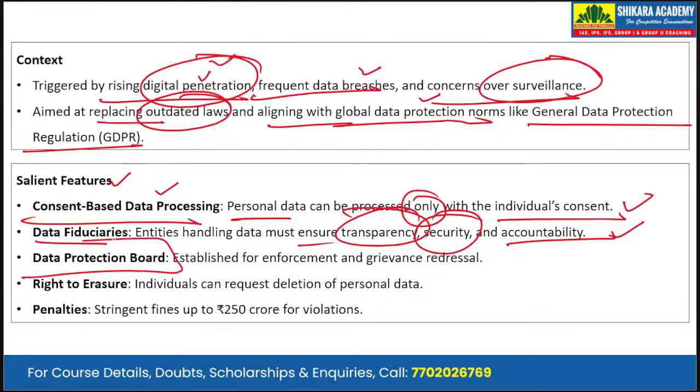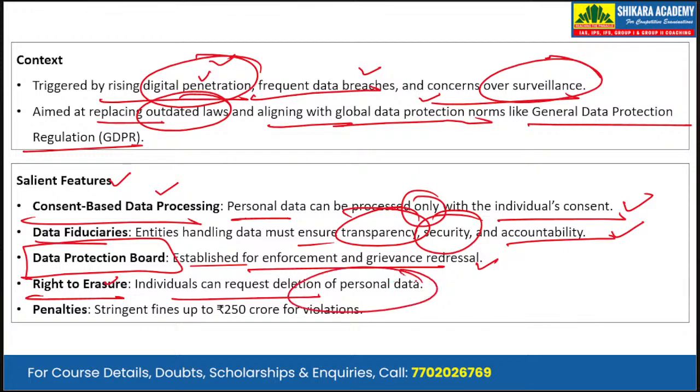Third is the Data Protection Board. A Data Protection Board was established for enforcement and grievance redressal under this act. Fourth is the right to erasure. Individuals can request deletion of their personal data.